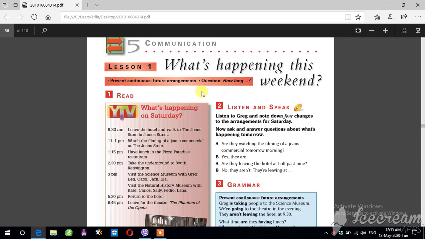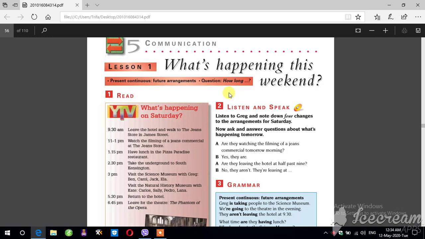In this structure, we have the words how long. If we ask in this structure, we ask the duration of the time that they spend in each place. We use how long for the question, for the duration of the time.